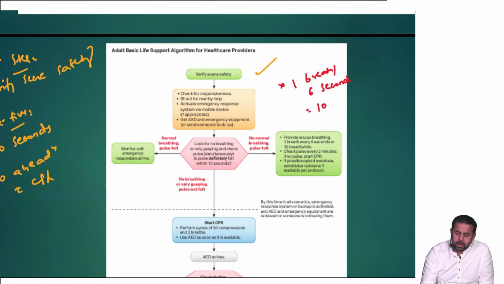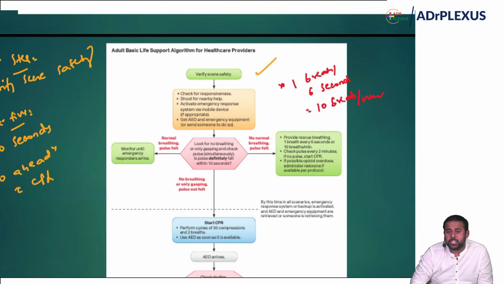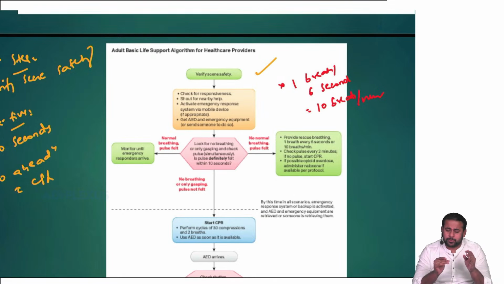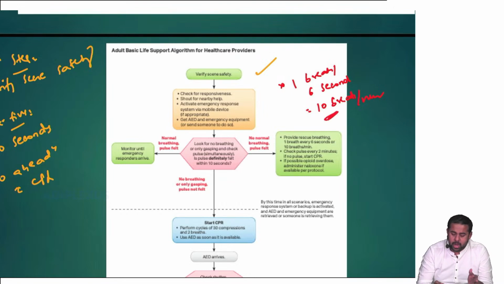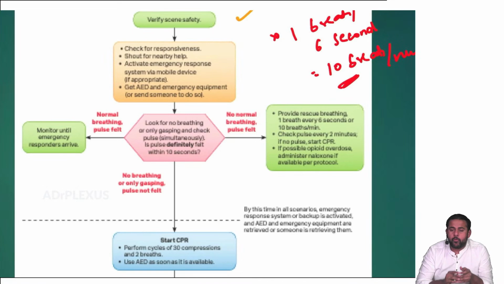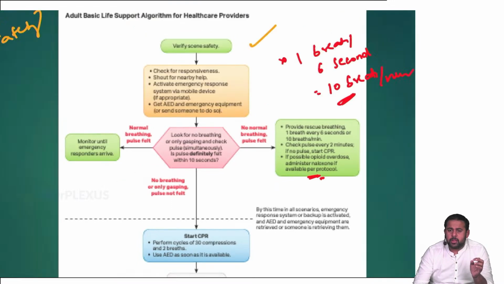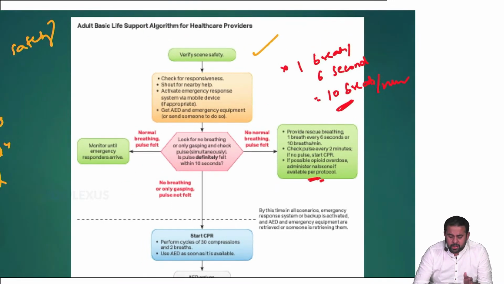So that is 10 breaths per minute. This is again the most important change. Previously, in the 2015 guidelines, they said 1 breath every 5 to 6 seconds, that is 10 to 12 breaths per minute. Here they made it categorically very clear, 1 breath every 6 seconds. So this is one important change. And if you suspect opioid overdose, then you administer naloxone. The only drug mentioned in basic life support is naloxone.